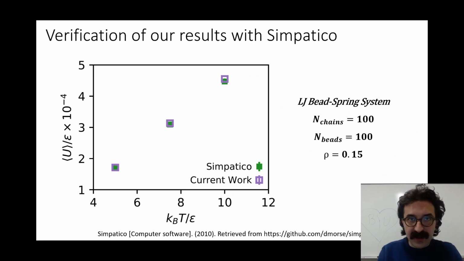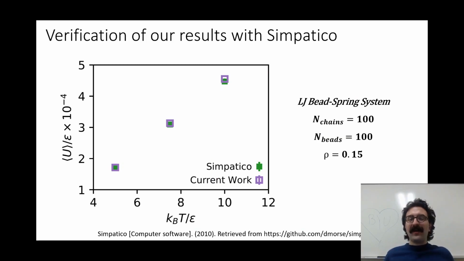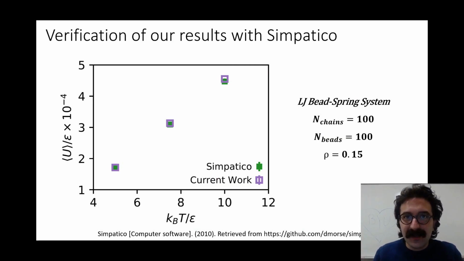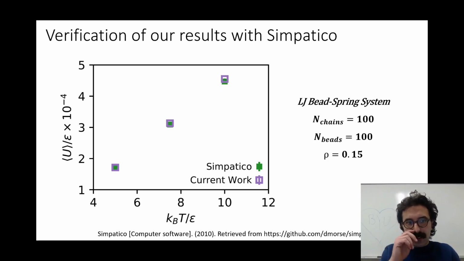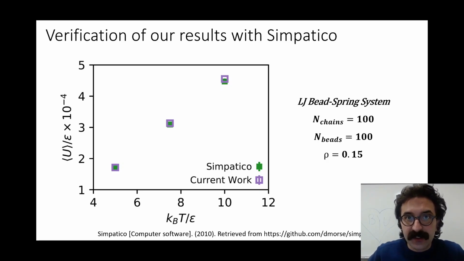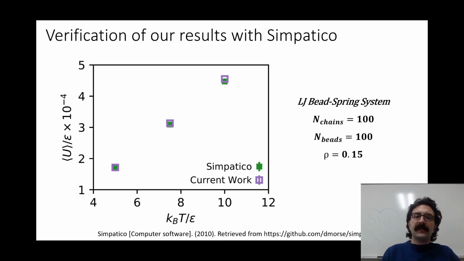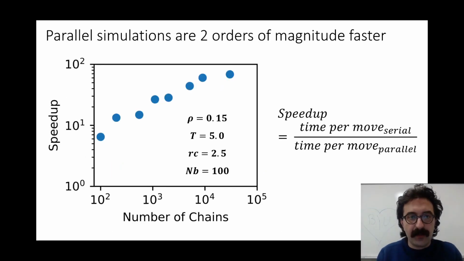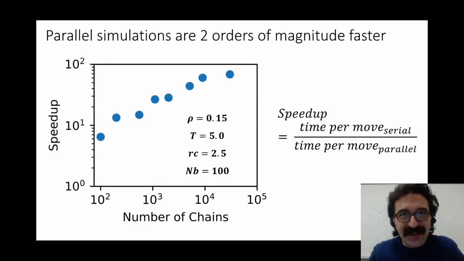So we have verified our results with University of Minnesota's Dr. Morse's Simpatico code, which is open source and freely available. And what you can see here through plots of the expected potential energy versus dimensionless temperature is that there's agreement along the different points. Now we're very happy about this result.